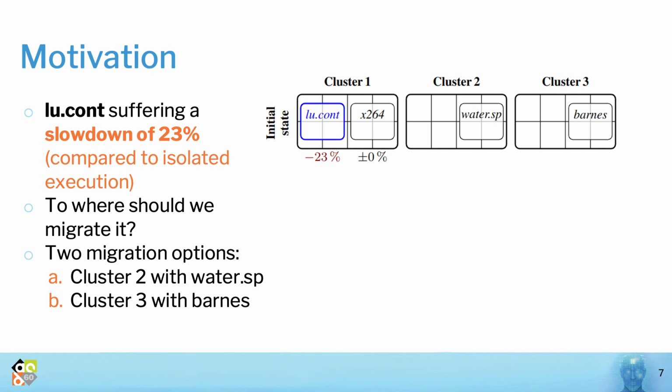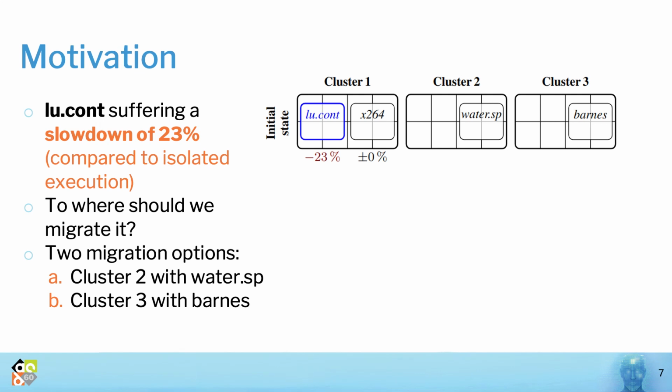Initially, 2 applications, LU-Cont and X264, are co-running on cluster 1. WaterSP is running alone on cluster 2, and Barnes is running alone on cluster 3. Compared to its alone isolated execution time, we notice that LU-Cont is suffering a slowdown of 23% due to cache contention with X264 on cluster 1.